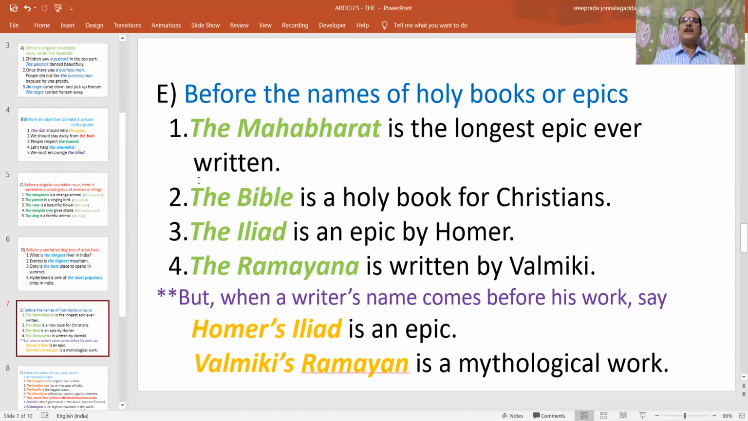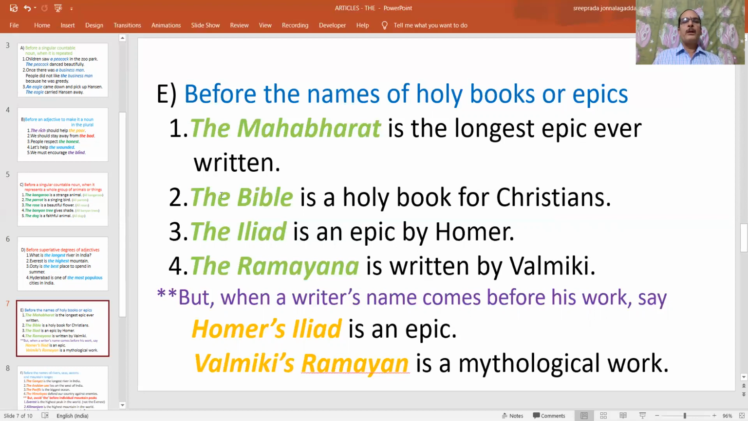So this point is also very clear to all of us. For example, what are these holy books? For example, the Mahabharata. We all know that the Mahabharata is a holy book. That's why we have to place the before it. So the Mahabharata is the longest, here also the longest is a superlative degree. That's why the is placed. The Mahabharata is the longest epic ever written.